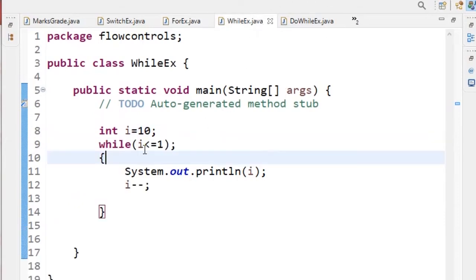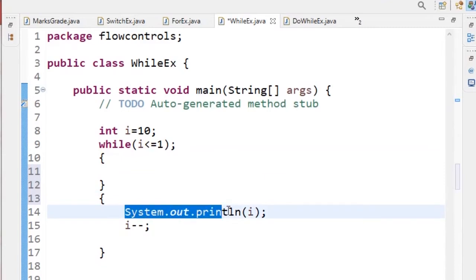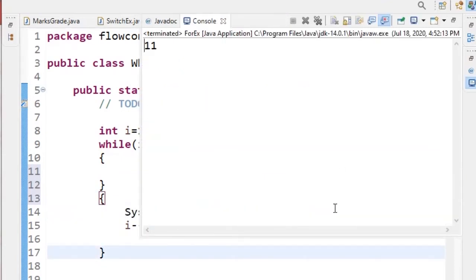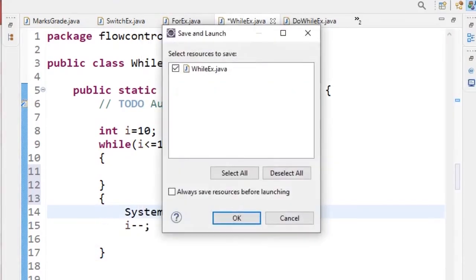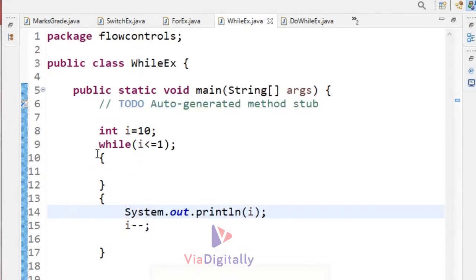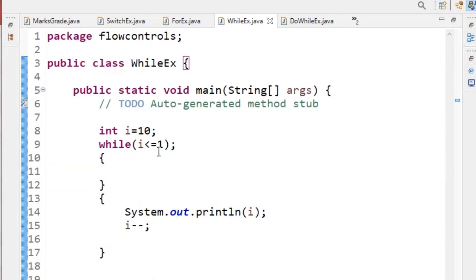In the same way, while also executes an empty loop, but here there is no condition, right? So it will execute only once, and the output is obviously 10. It will execute this loop, and after that the statements will execute. Let's just run the program, and the output here is 10. It will execute only as a single statement. That was the difference between giving a semicolon to a for and a while.